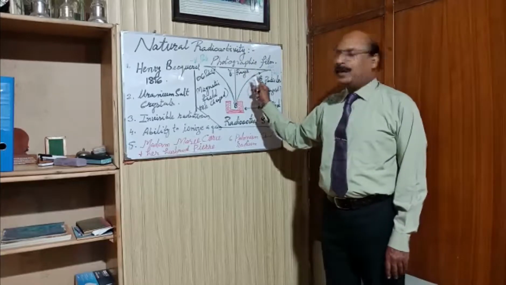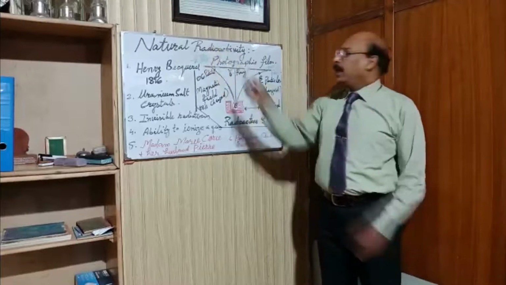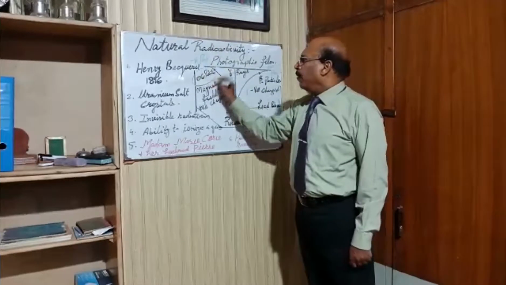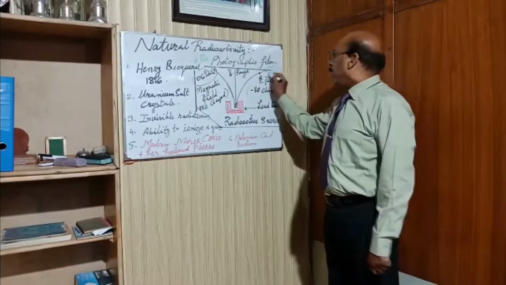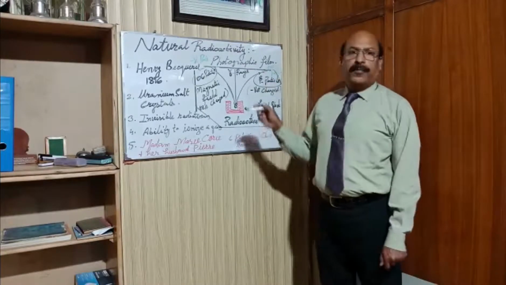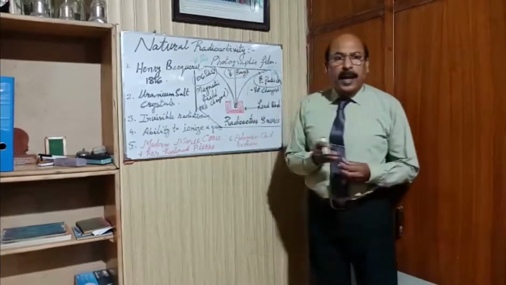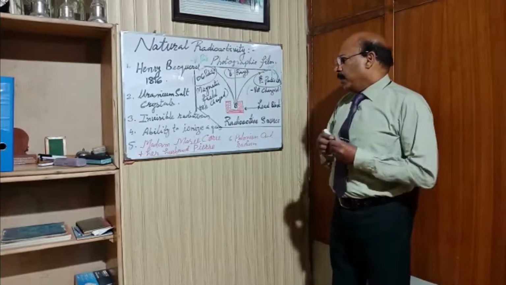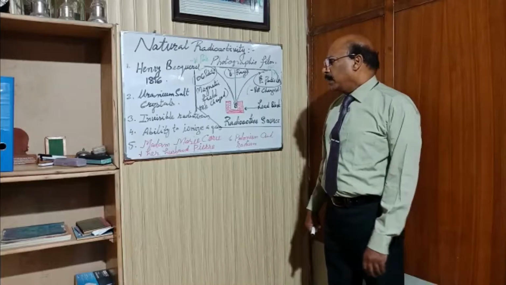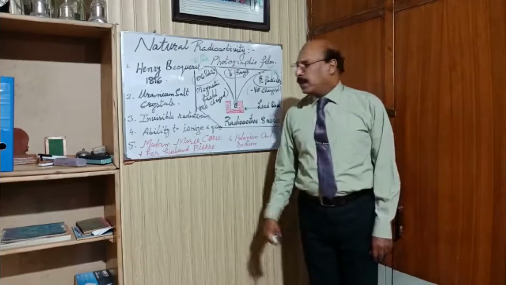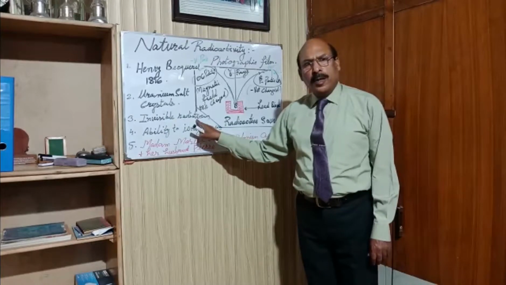So dear students, the rays which went towards the negative pole are called alpha particles, those which went towards the positive pole are called beta particles, and those which go straight are called gamma rays. They have the ability to ionize a gas. These radiations are invisible radiations. You must keep this in your mind.